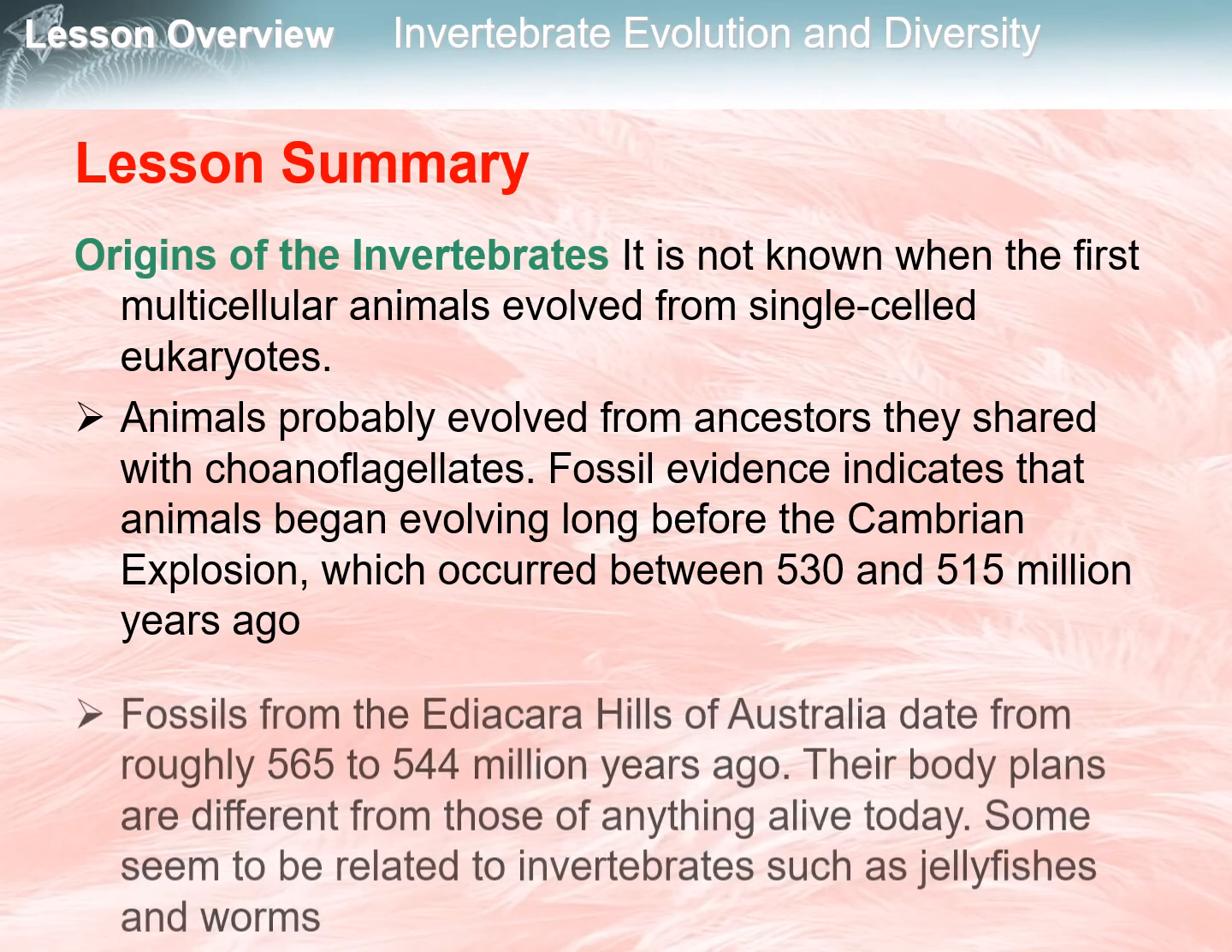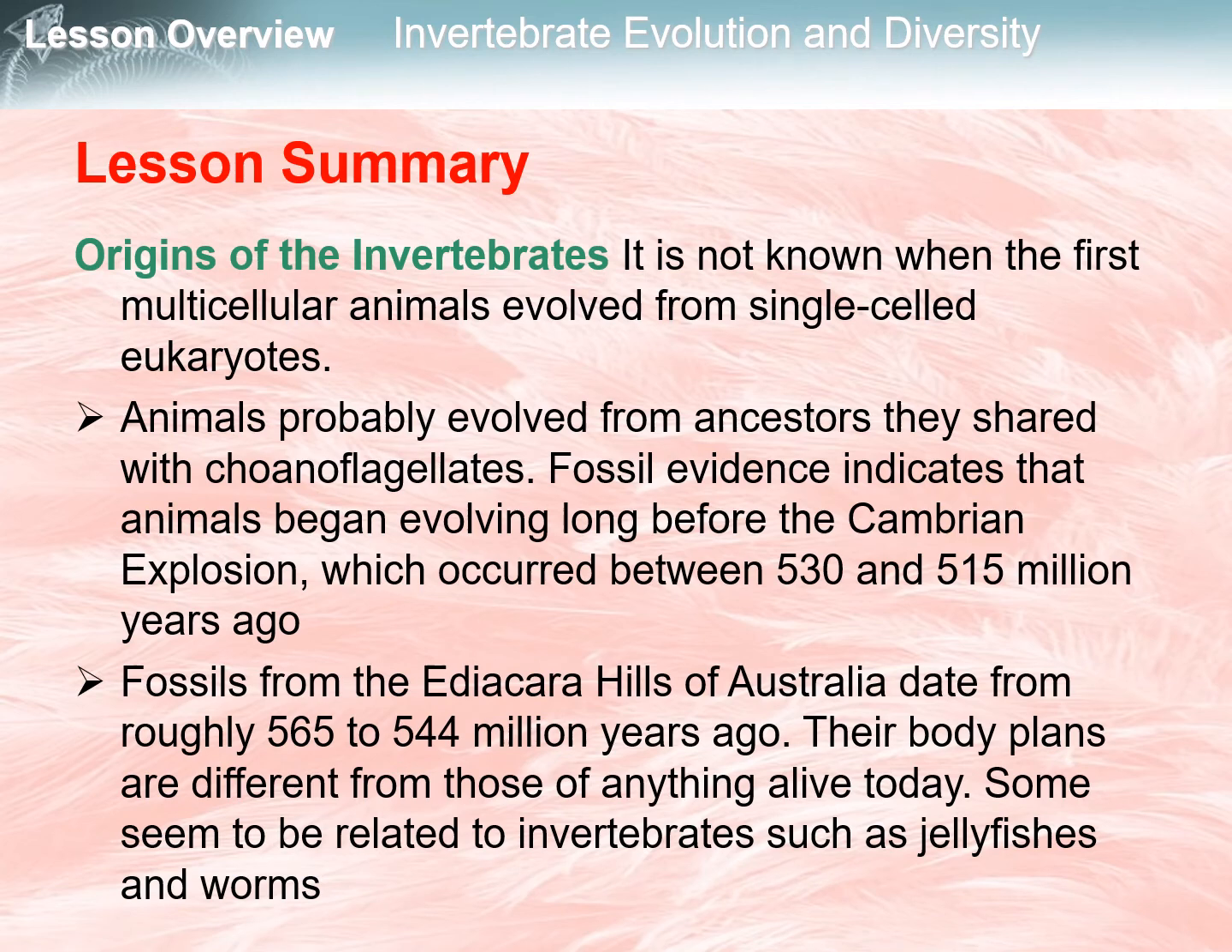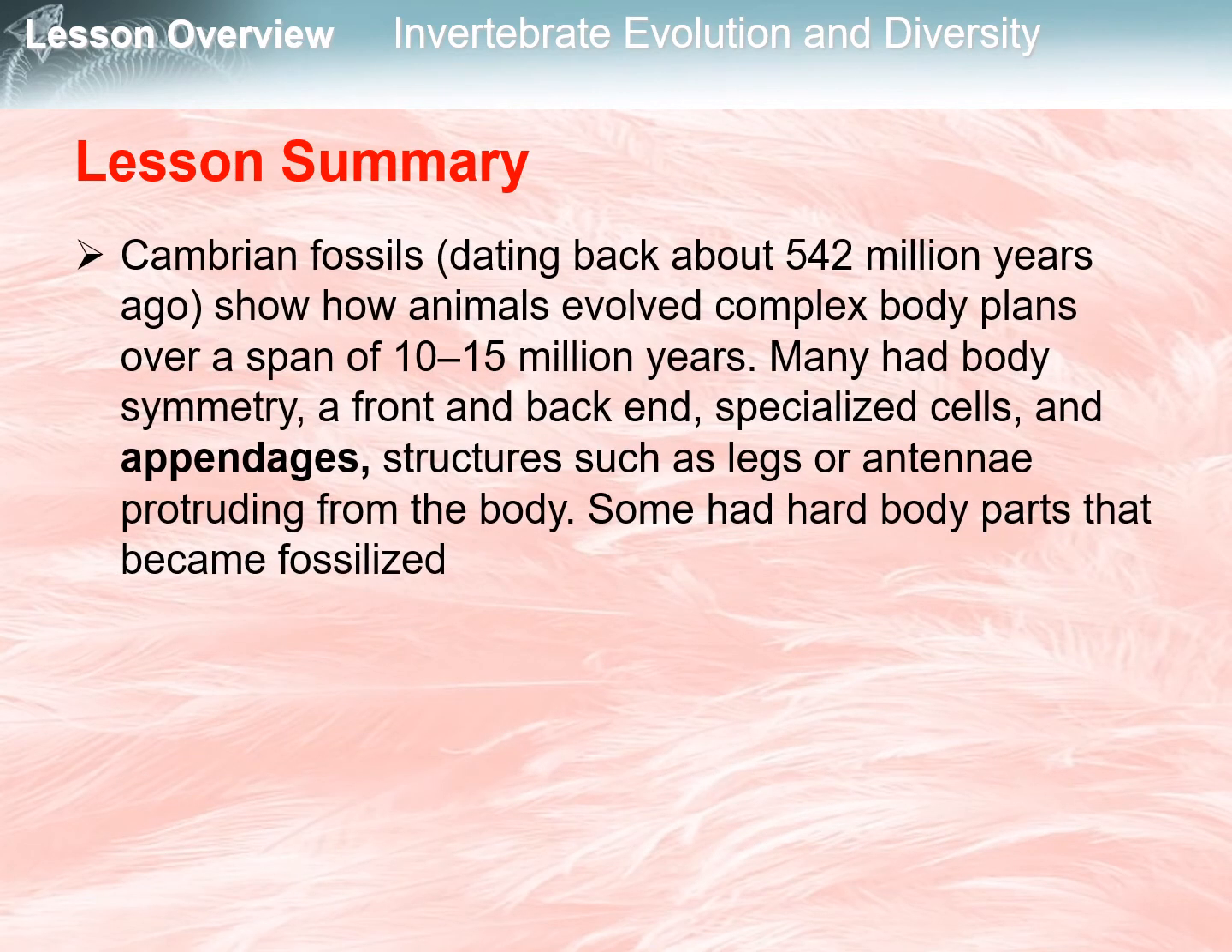years ago. Fossils of Ediacara, from the Ediacara Hills of Australia, date from roughly 565 to 544 million years ago. Their body plans are different from those of anything alive today. Some seem to be related to invertebrates, such as jellyfishes and worms. Cambrian fossils, dating back about 542 million years ago, show how animals evolved complex body plans over a span of 10 to 15 million years.